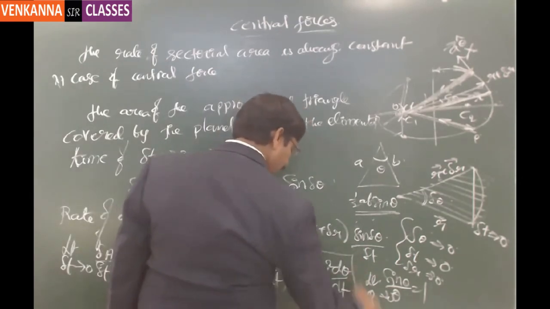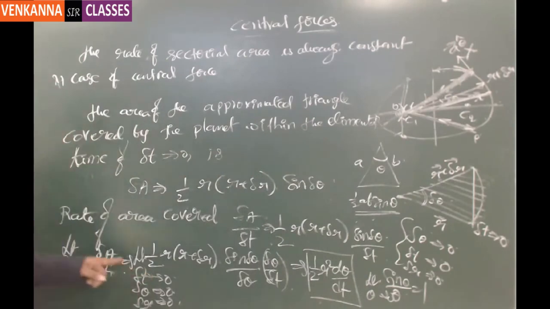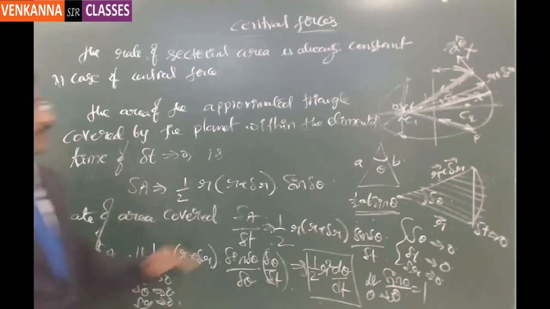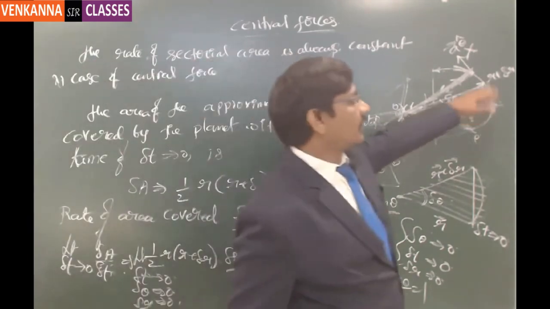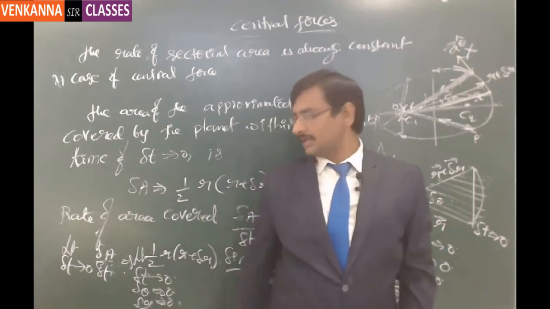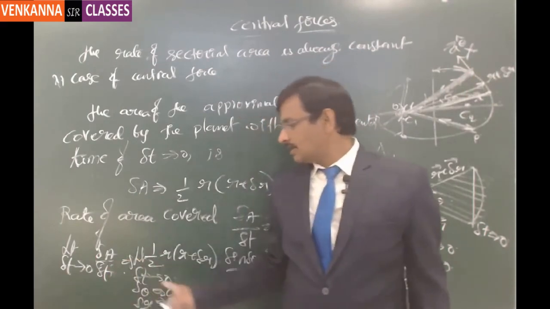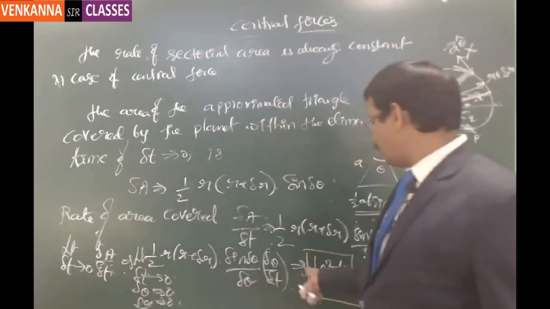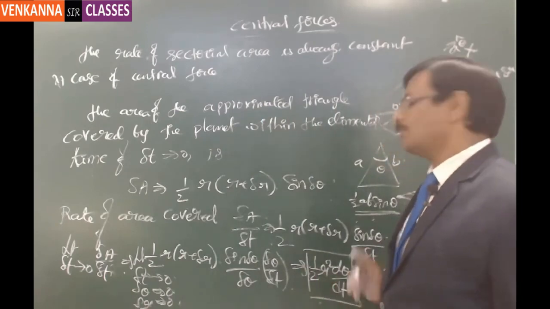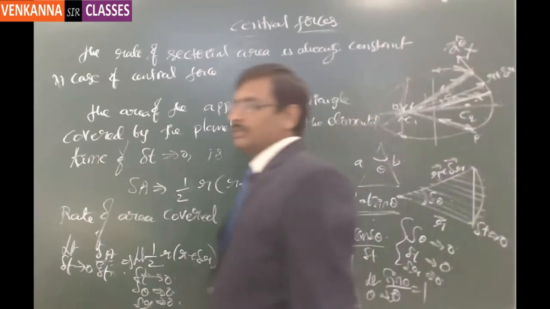So this is what is left for the expression of dA by dt, which is nothing but the rate of sectorial area, the area that it is going to cover within a time of delta t. That area rate is given by 1 by 2 times r square d theta by dt. Got it?